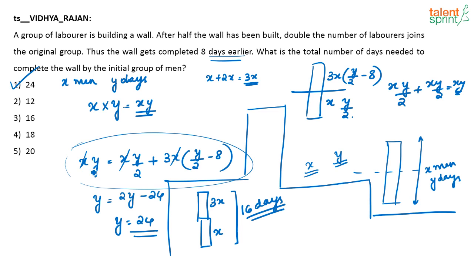So Karthik, what we have done is, see, the total product of man days will always remain constant for a work. So what is the product of man days for this particular work? It is XY. Now what is happening? For the first Y by 2 days, X men are working. So X into Y by 2 plus, for the remaining, how many days are remaining? Only if X men were there, they would require another Y by 2 days to complete the work. But now, since there are 3X men, they require only Y by 2 minus 8 days to complete the work. So for this Y by 2 minus 8 days, how many men are working? 3X men are working. I am just equating that.